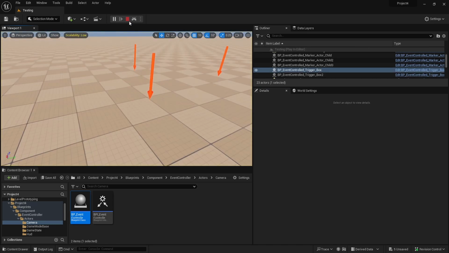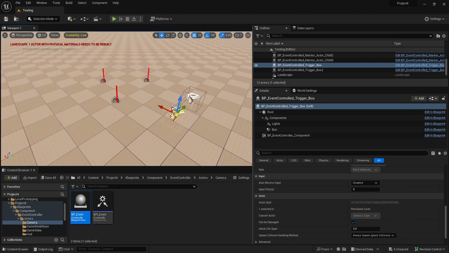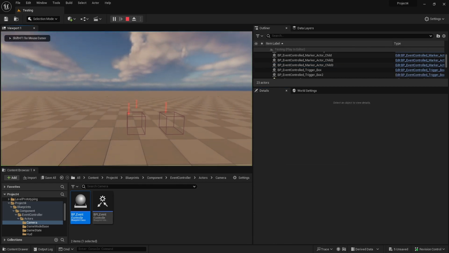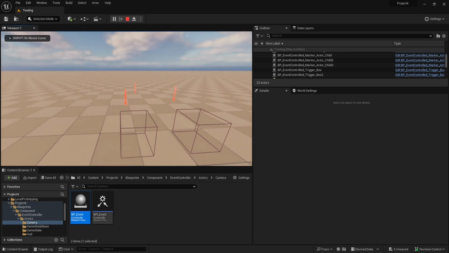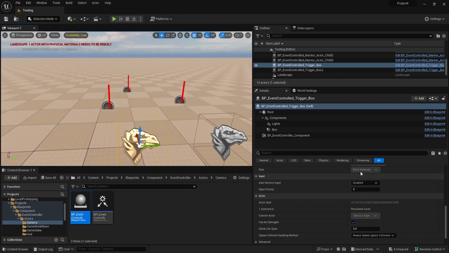Now, of course, this is a hover component, so you can go back into this box controller here, and we can say, instead of up and down, let's just go side to side. So we'll change this so it's X, Y, and then Z for the hover vector. Now it's going right to left. And then, of course, the X is forward and backwards, so you can kind of get that.